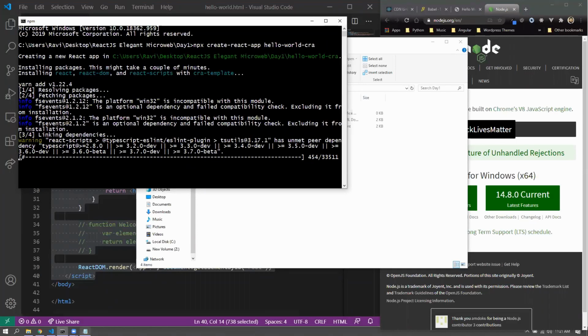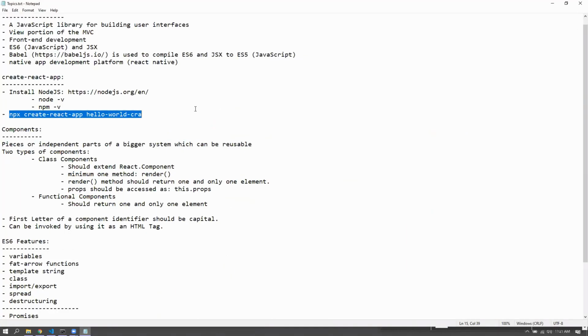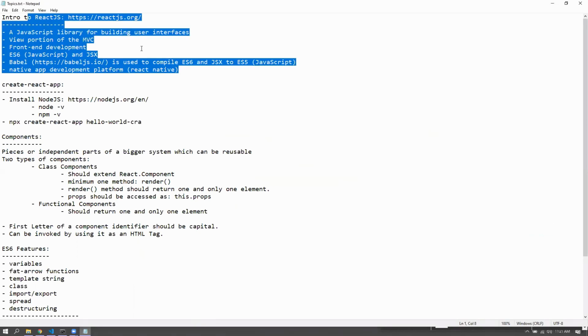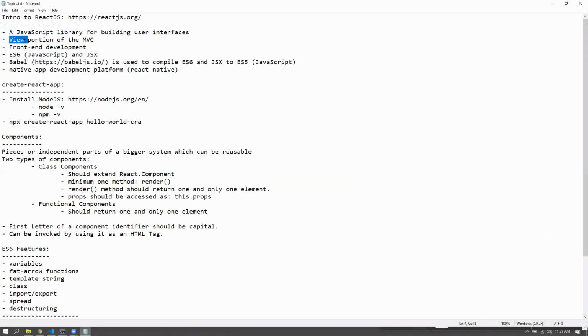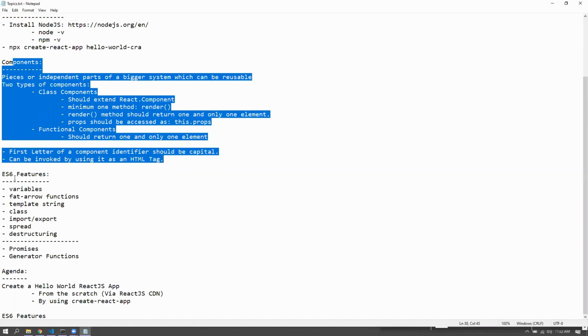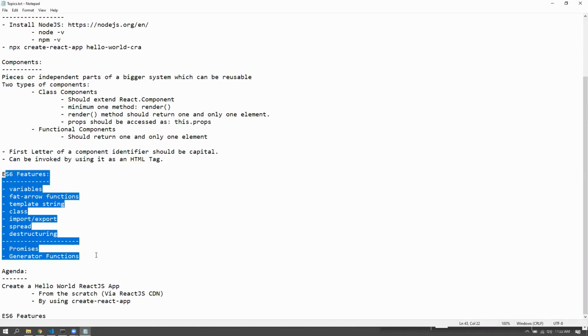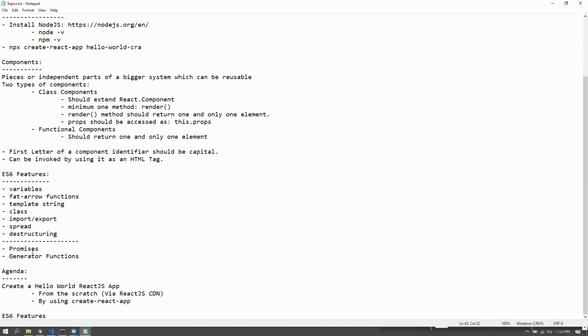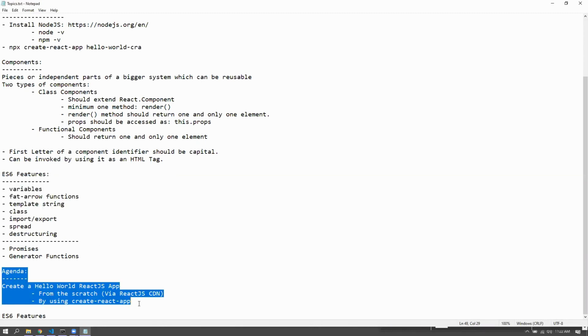What we have done so far is we saw what React.js is, what exactly it consists of, and what exactly it represents in the MVC. We also saw that React Native is used for native application development. Babel is a very important aspect as far as React.js is concerned. And then we saw what components are and some rules about components that we should follow. There are some ES6 features that we would like to cover today. Maybe some of them might be covered tomorrow, but that's fine. Some of them we'll start today. And then we saw one way of creating a React application.